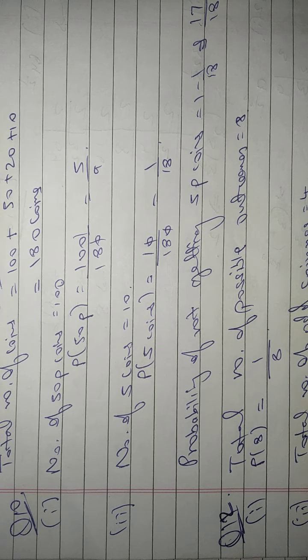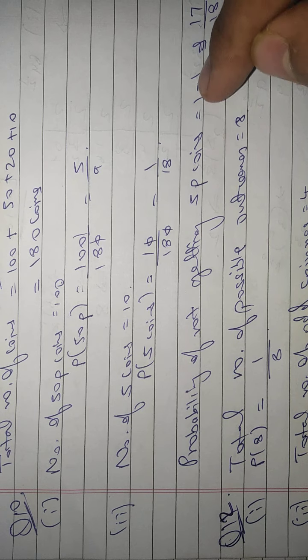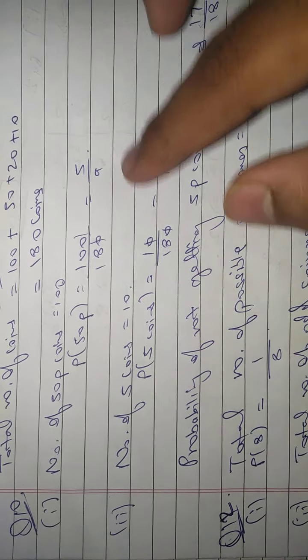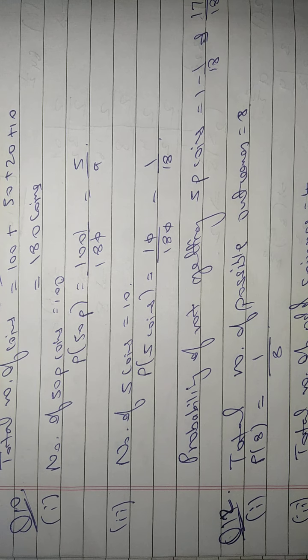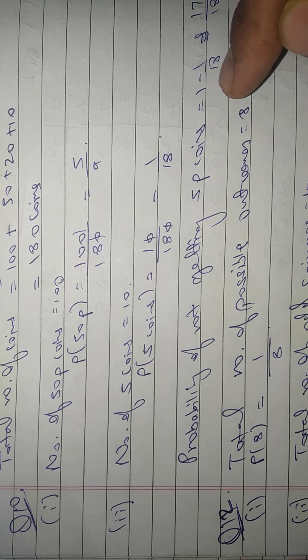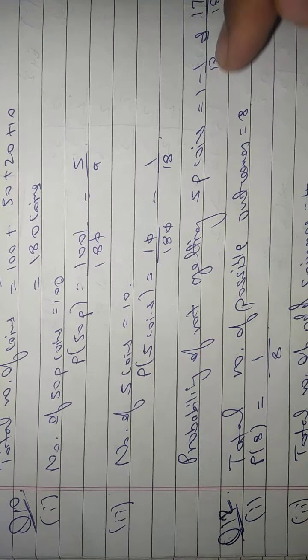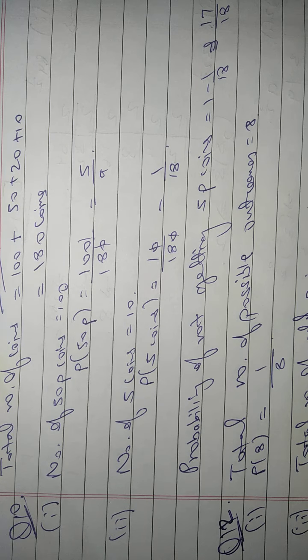I have to find the probability of not getting a 5 rupee coin. So I will do 1 minus 1 upon 18. This 1 upon 18 is the probability of a 5 rupee coin. To find not getting a 5 rupee coin, I subtract it from 1. So 1 minus 1 upon 18, and the answer is 17 upon 18.